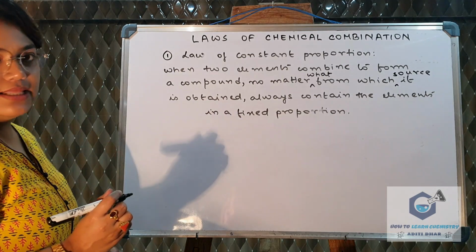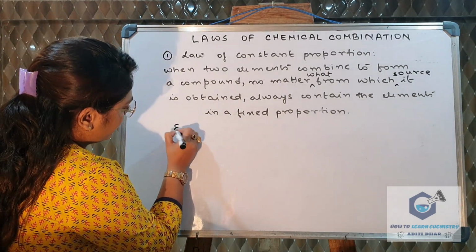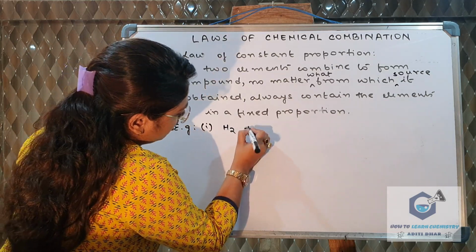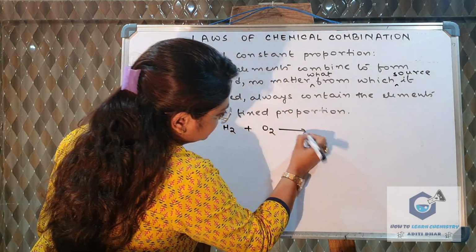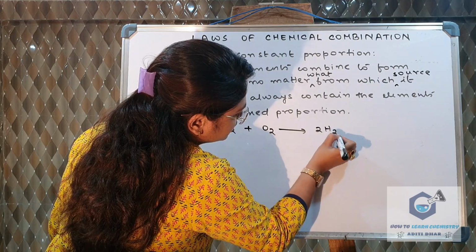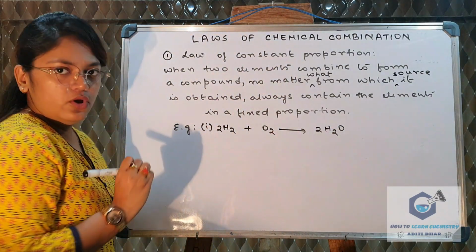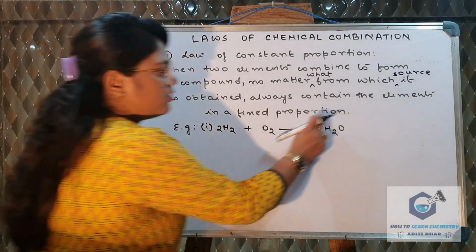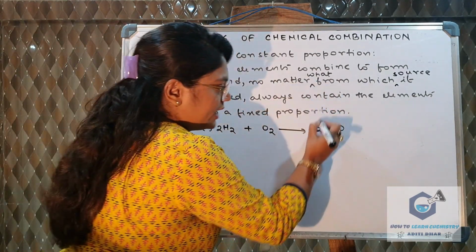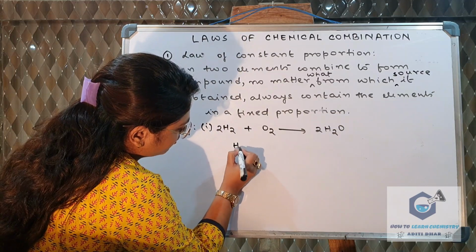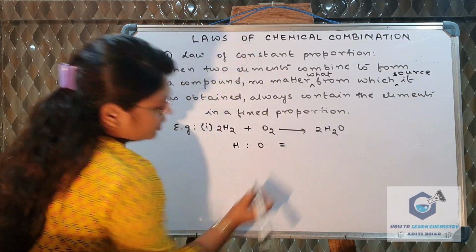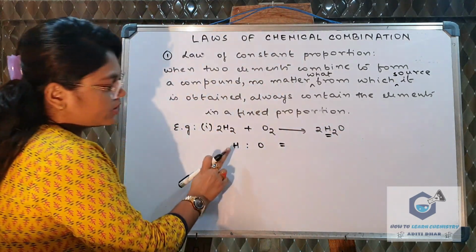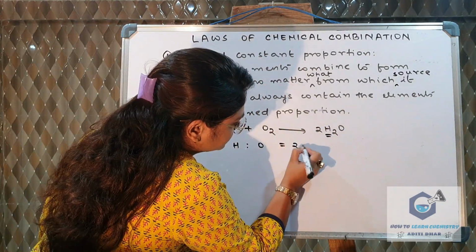So let us see this law with an example. For example, we are considering the formation of water from hydrogen and oxygen. The simple equation that we know is 2H2 plus O2 forms 2H2O. So the compound is H2O, and in H2O what is the mass of hydrogen and oxygen? We can see there are two hydrogen atoms, so the mass of hydrogen is 2.